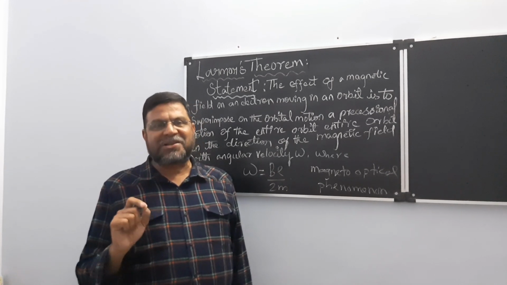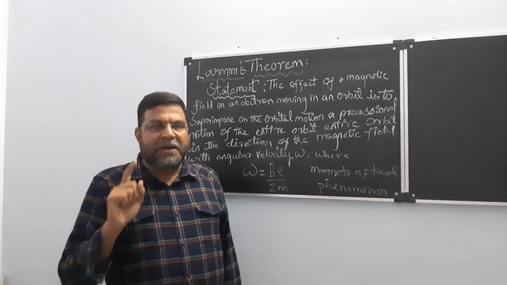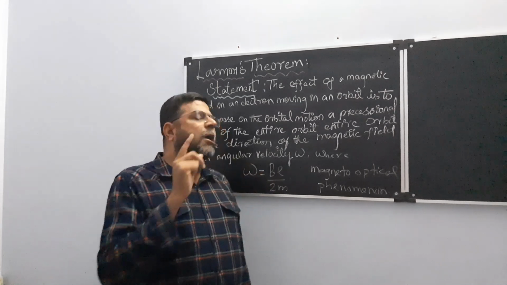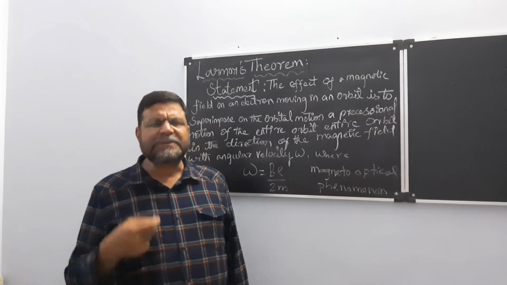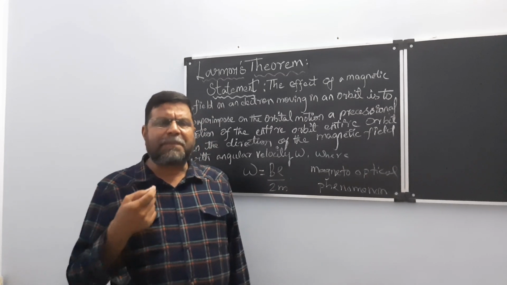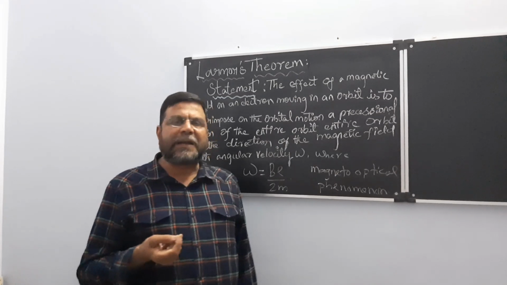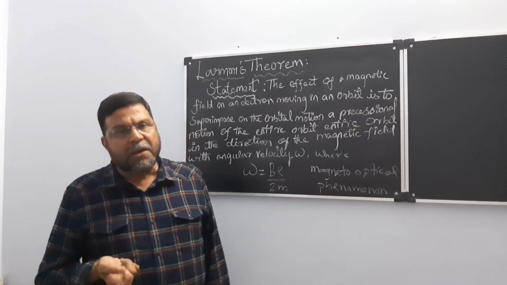Those emitted radiations are nothing but spectral lines. So you can produce spectral lines by two processes: one is the magneto-optical method or the electro-optical method. Magneto-optical means you are applying magnetic field on a light shedding particle. Electro-optical effect means you are applying electric field on a light shedding particle.